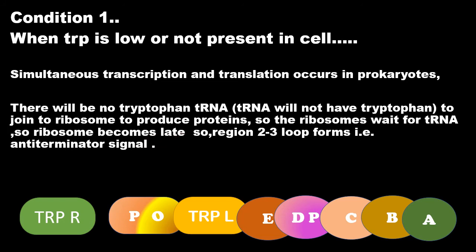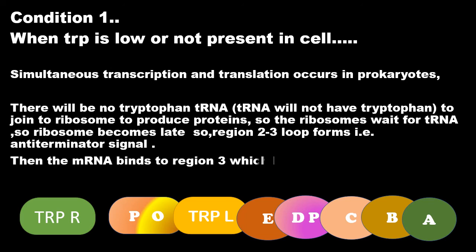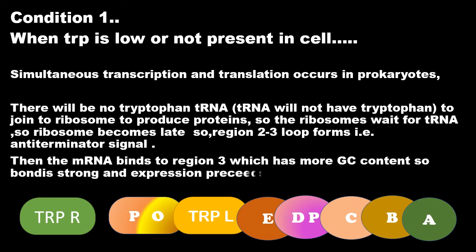So the region 2-3 stem loop structure will be formed. That is the anti-terminator signal, that is, tryptophan synthesis will continuously happen when the anti-terminator signal is produced. Then afterwards what happens? The mRNA will bind to region 3. When the ribosome translates the protein, what happens to the RNA polymerase? The transcription is also happening there.